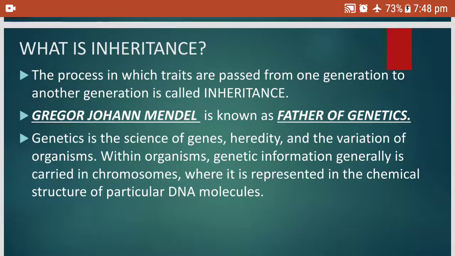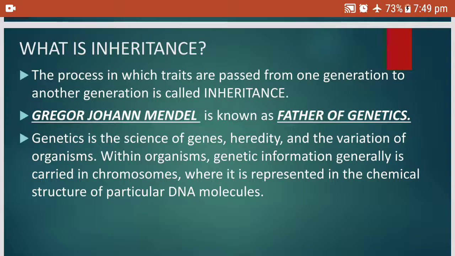What is inheritance? The process in which traits are passed from one generation to another generation is called inheritance. It is like heredity. Traits are characters, as I told you. Maybe the height: if the father is very tall, the son or the daughter is sometimes also tall. If they have a dark complexion, then the children may get a dark complexion, or if they have a very fair complexion, they get that type of complexion. They inherit from one generation to the next generation.